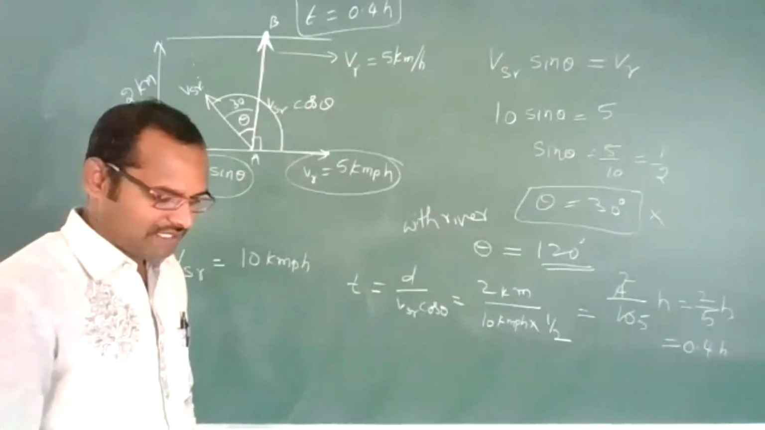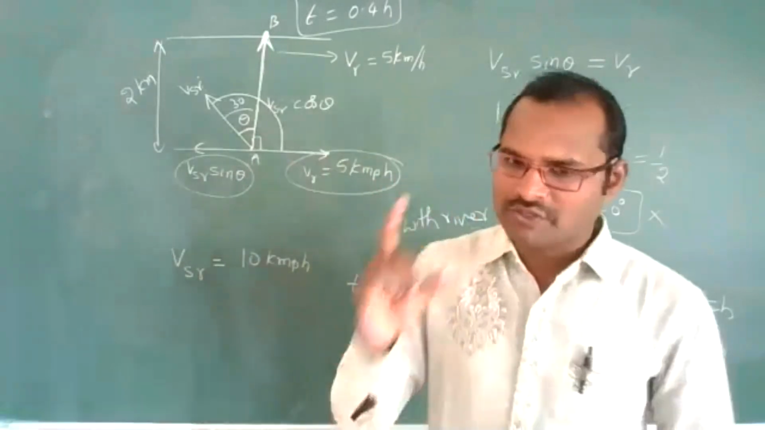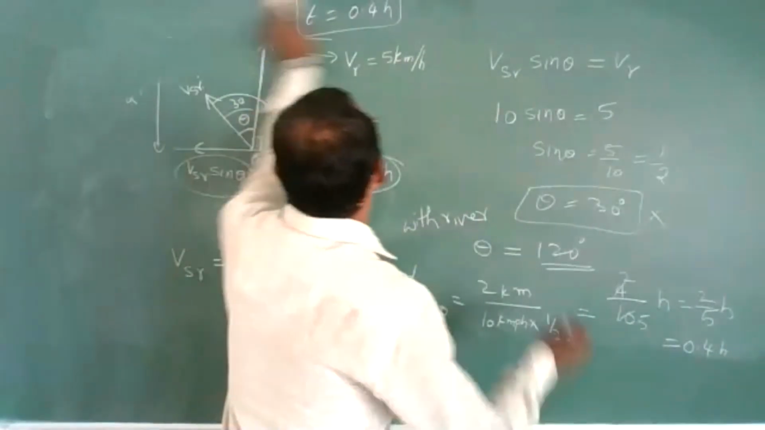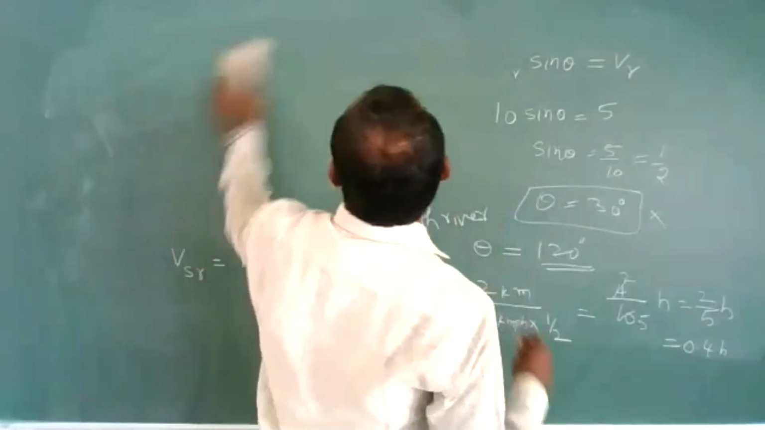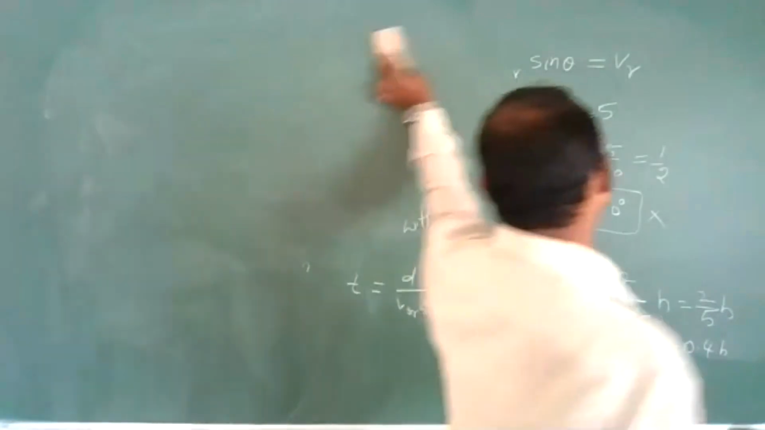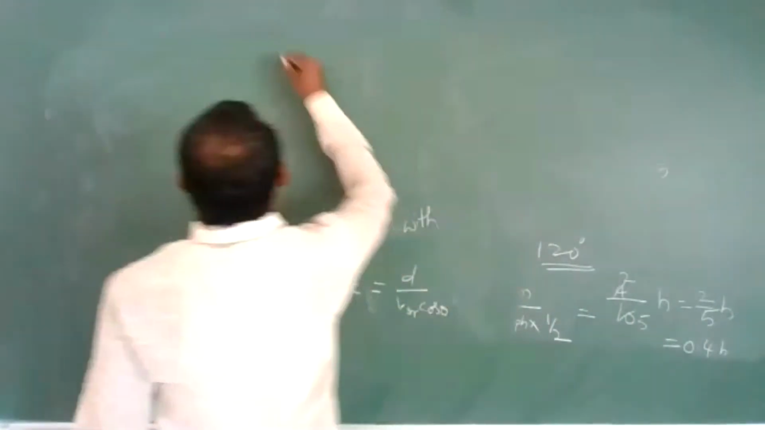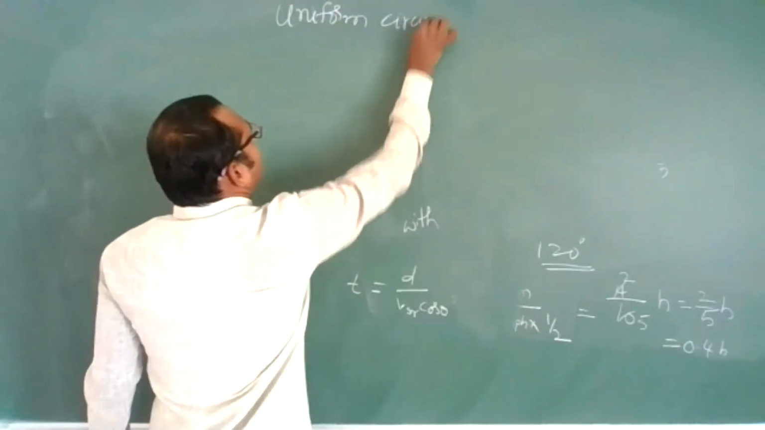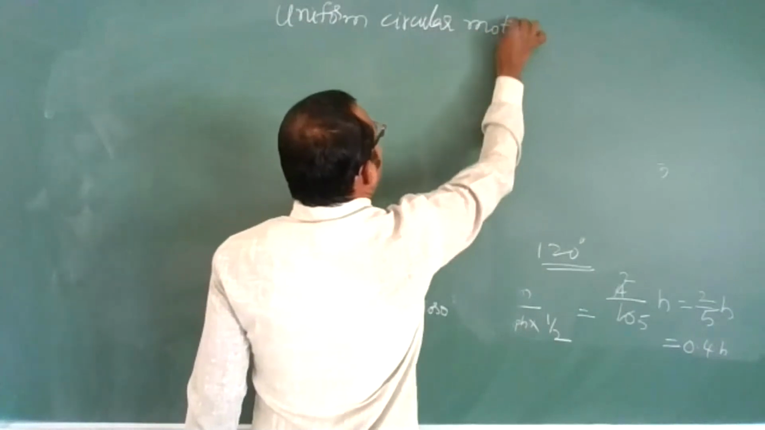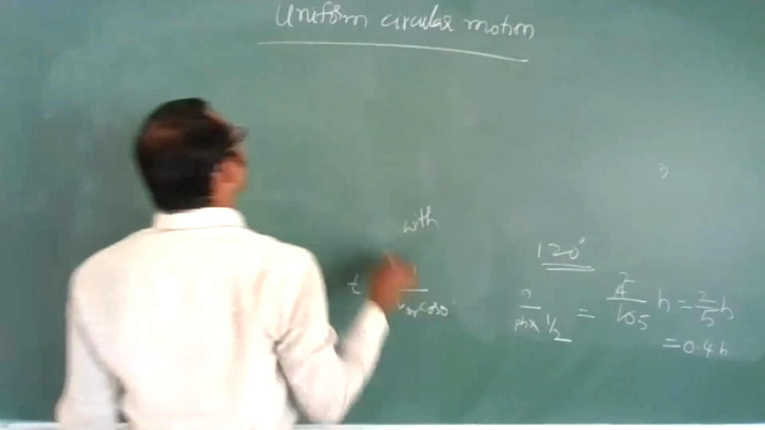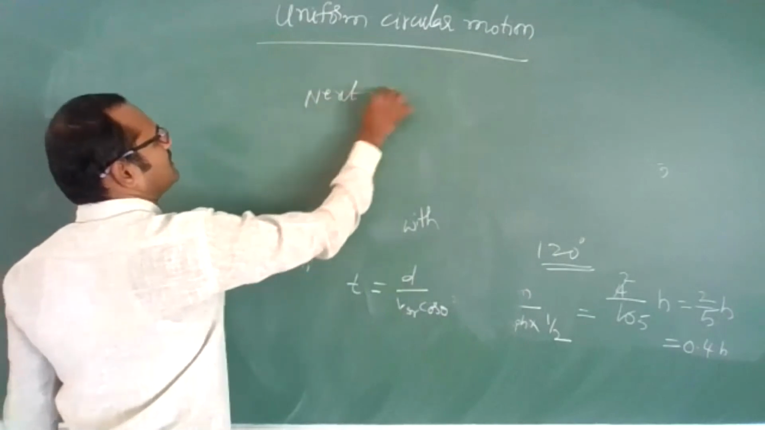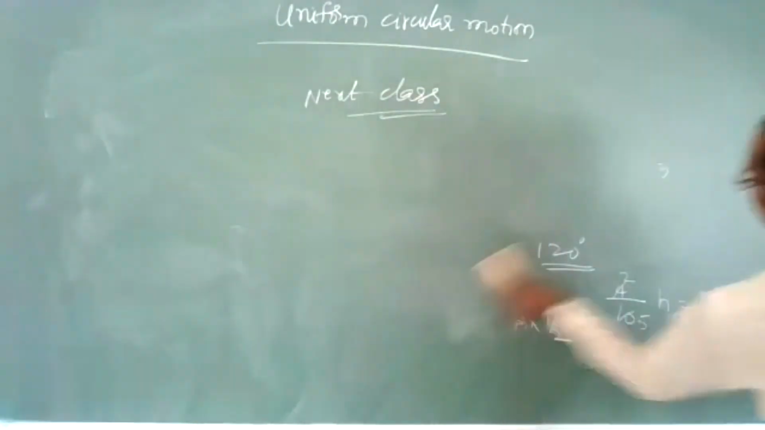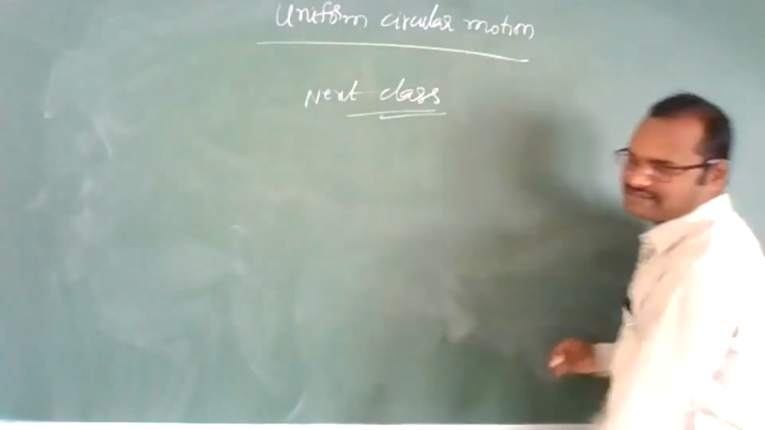Okay, students? So now in this chapter, one small last concept, a very important concept, is left, that is uniform circular motion. It is the last concept of this chapter, and it is important for your board exam and competitive exams also. I am going to teach this concept in the next class, on Monday. Don't miss this class. It is a very important class.